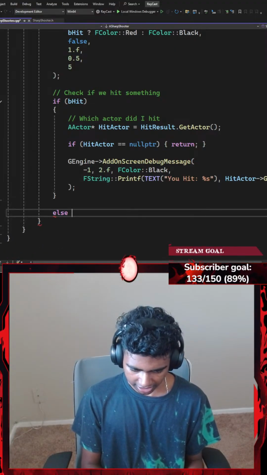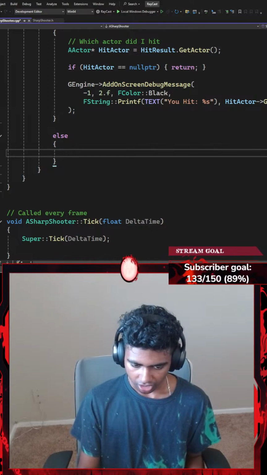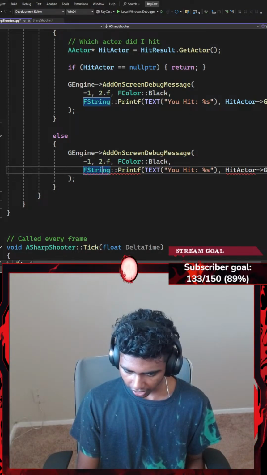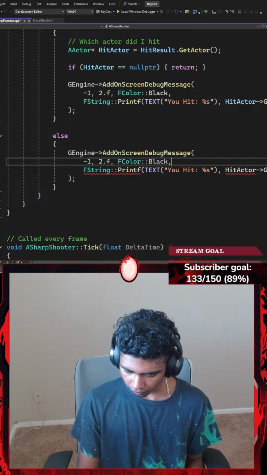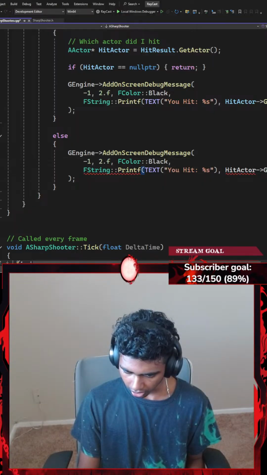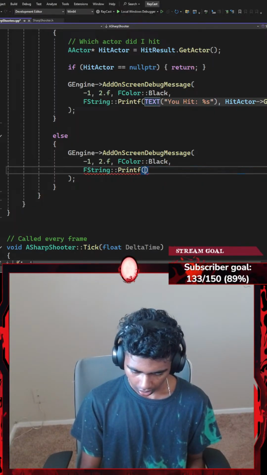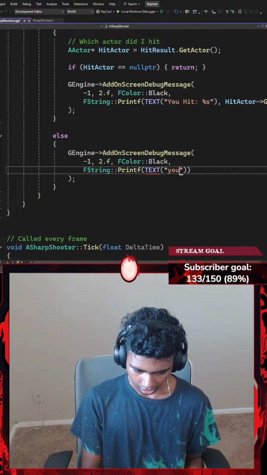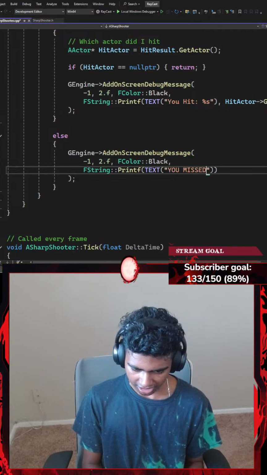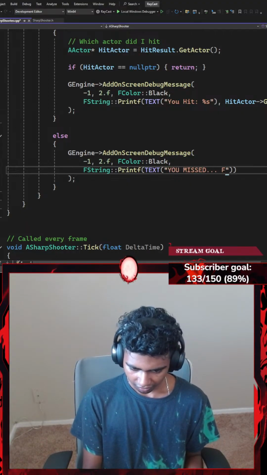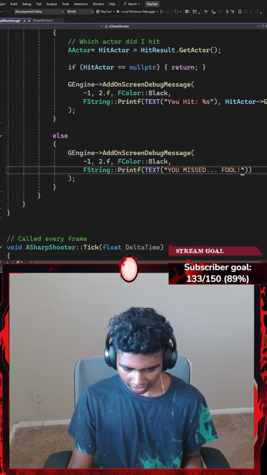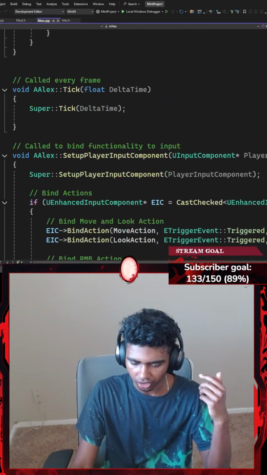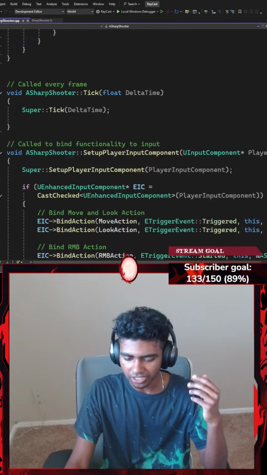Else, I want to go ahead and display a whole different text. Just to save time, I'm going to copy my GEngine AddOnScreenDebugMessage. Okay, where I have a Printf, all the basic stuff. But I will not be needing any of this extra things. All I'm going to be requiring is going to be a text that says something like, "You missed! You missed..." Fool. Okay, there we go. Now let's hit Control S to save the code. I'm positive this is pretty much it. Actually, not completely, because I do gotta go ahead and do my binding and all that. But that's a piece of cake.